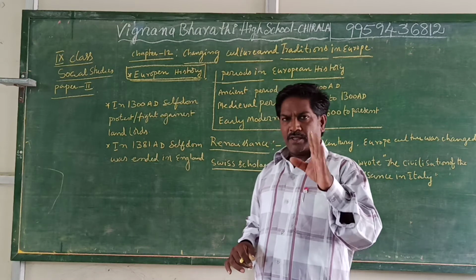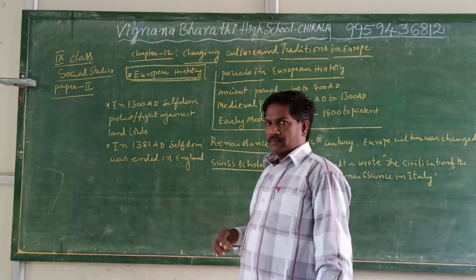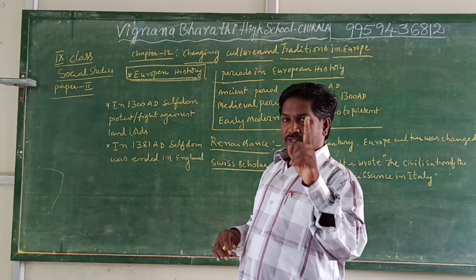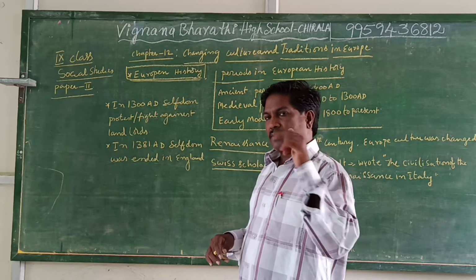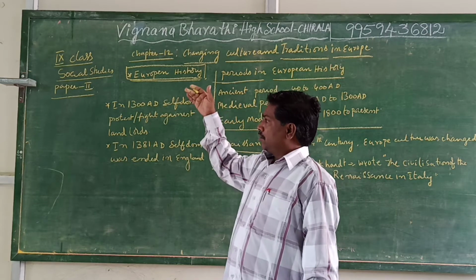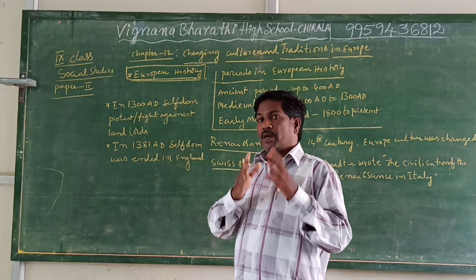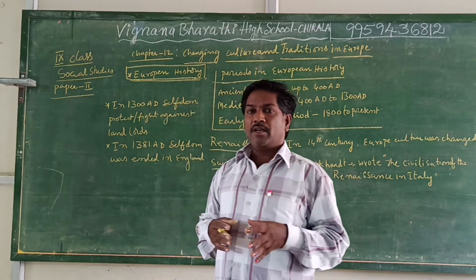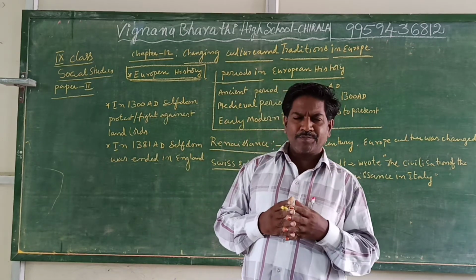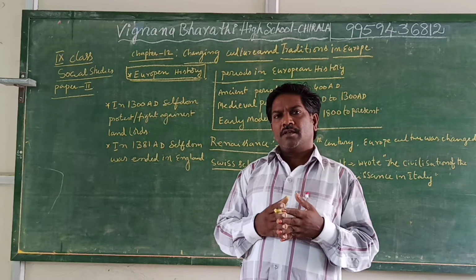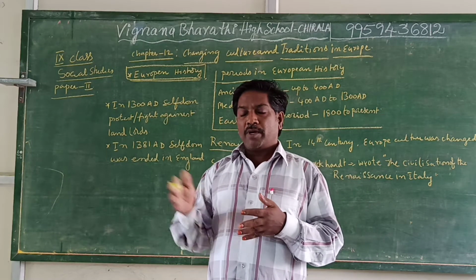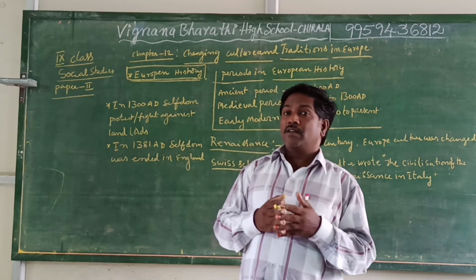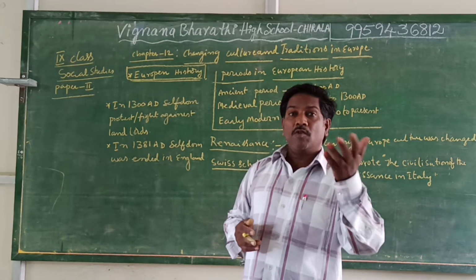In England, the majority of the population belongs to peasants or farmers. These farmers are controlled by the landlords. Farmers do a lot of work, and whatever instructions the landlords give, they follow.